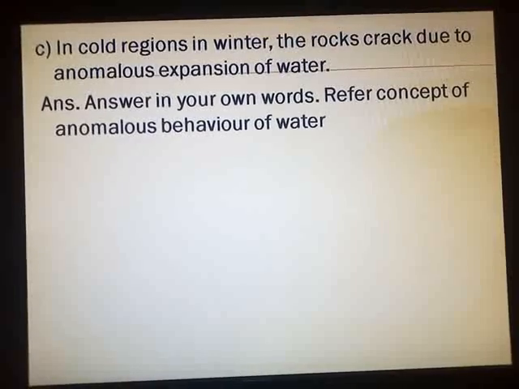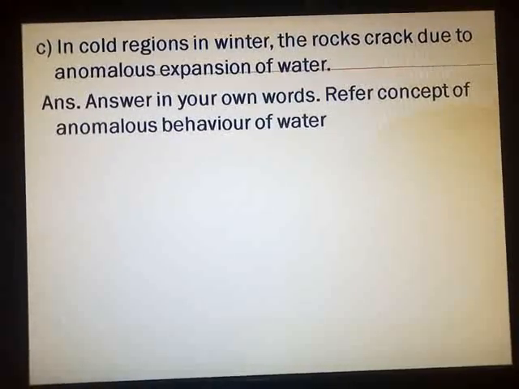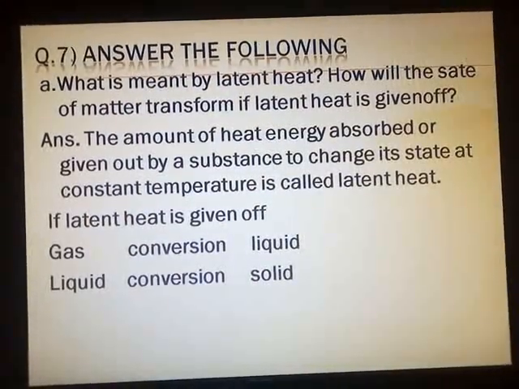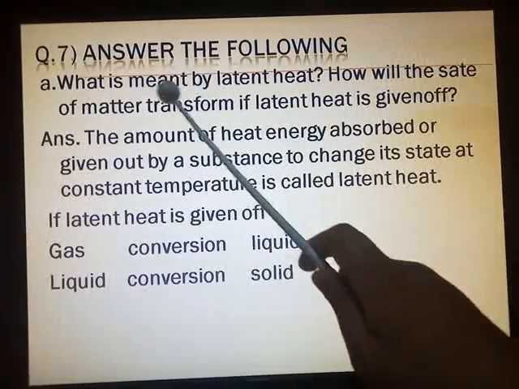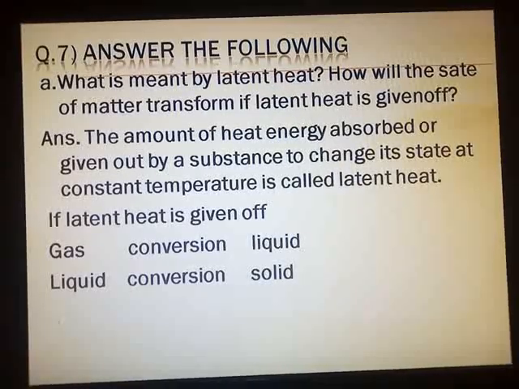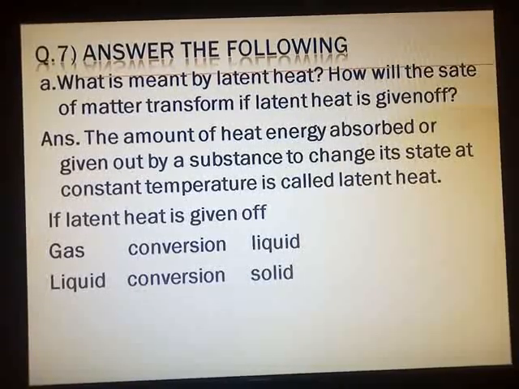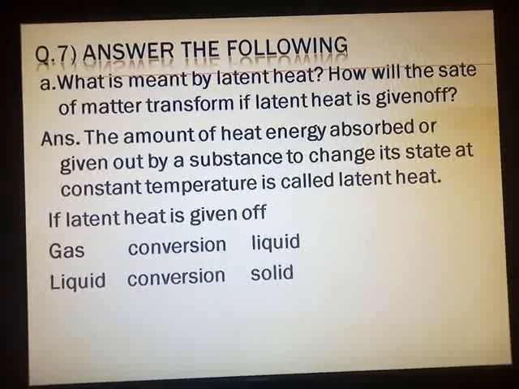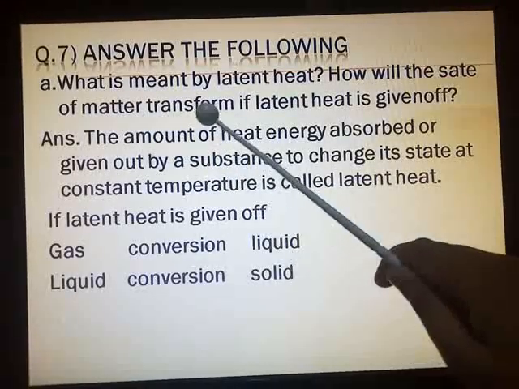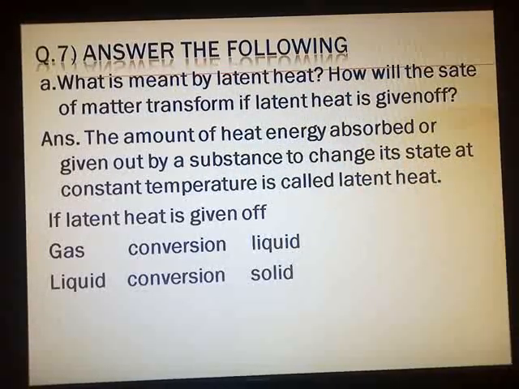Question number 7, answer the following. First question is, what is meant by latent heat? Now here they have not asked us specifically whether it is latent heat of fusion or latent heat of vaporization. So the general definition of latent heat you are going to give here. How will the state of matter transform if latent heat is given off?